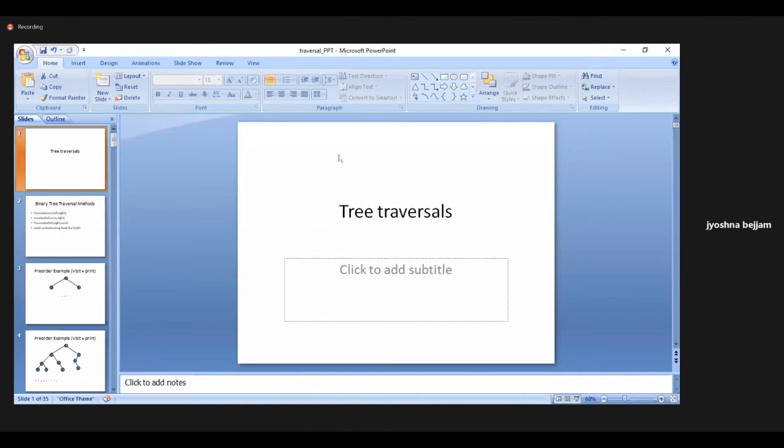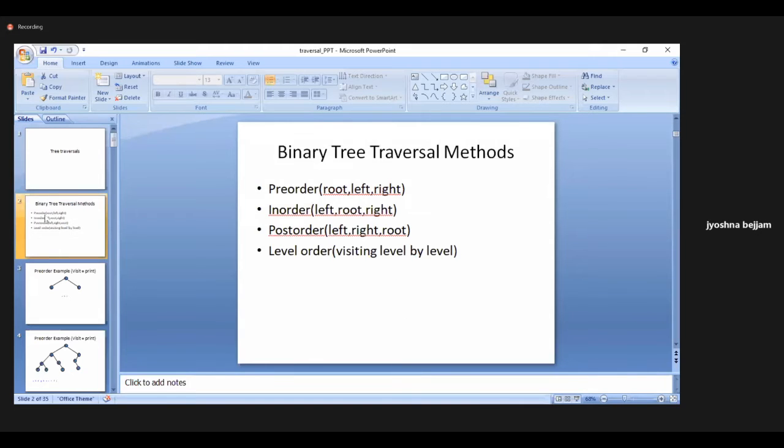Right. There are three traversals, meaning how we are going to visit the tree. How we are visiting each and every node of a tree. That is called tree traversals. Traversals means visiting each and every node only once. So there are so many mechanisms we have. The most common mechanisms are pre-order, in-order, post-order and level order. Level order is also not rarely used, but pre-order, in-order and post-order are the most frequently used.